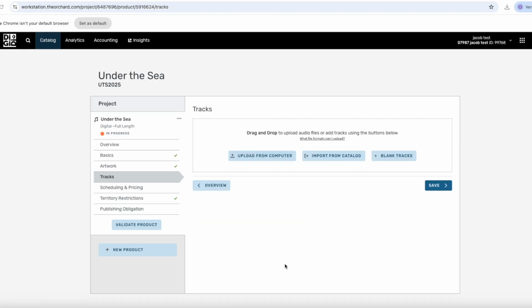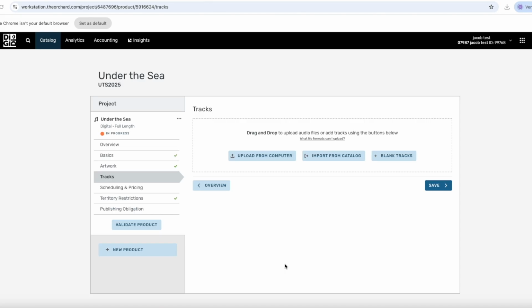Be aware that there are several guidelines regarding what can appear in the artwork. For example, it's prohibited to include barcodes or website URLs on the artwork. You can check the specific rules in the link in the video description under Artwork Guidelines.